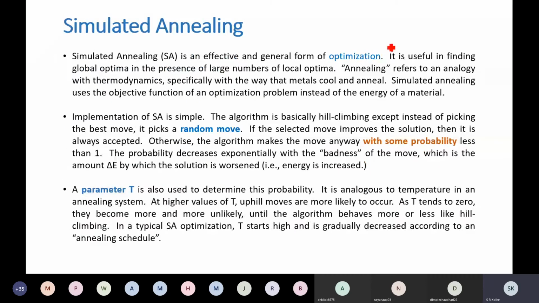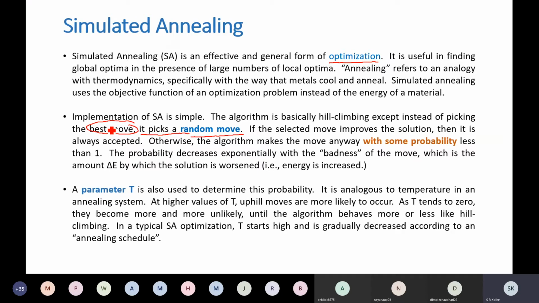So therefore, as I told you, it's an optimization type of problem. We are going to model this for the domain of optimization problems. This is the crux of this algorithm. It picks a random move. The algorithm is basically a hill climbing search. Instead of picking the best move, it picks a random move. This is important. In hill climbing search, you always select the best move. Out here, you are selecting a random move. That's why it comes under randomized search algorithms.